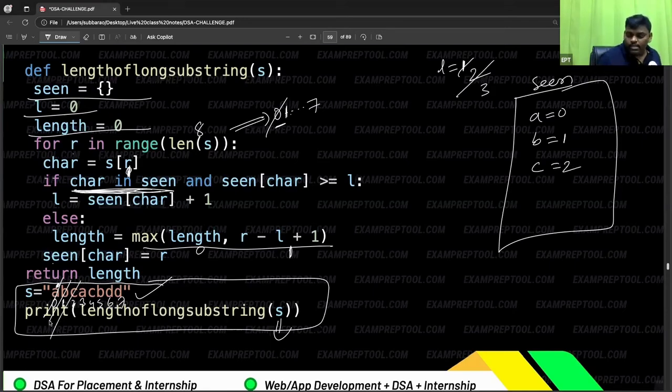Now observe. A is coming. Everyone listen. Is A there in the scene array? Yes, A is there. And one more thing: is it there in our required frame? Listen, if any character is repeating, it should be there within our window. Our window means what? Left to right. As of now, where is left? Left is 0. Left has not been incremented even one time.